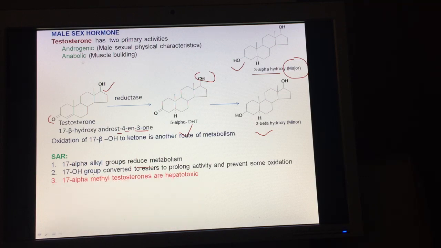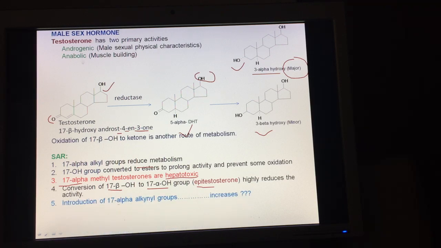This point is important: introduction of a methyl group at the 17th position, 17-alpha methyl testosterone, is toxic to the liver, hepatotoxic. If we convert the OH group at the 17th position from 17-beta to 17-alpha, that is we form the epimer, epitestosterone, it highly reduces the activity of testosterone.